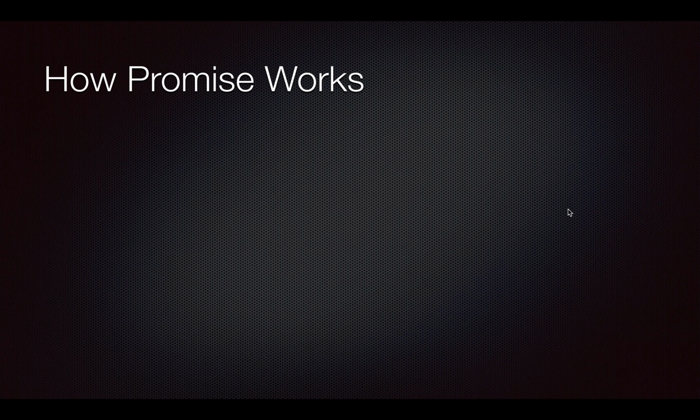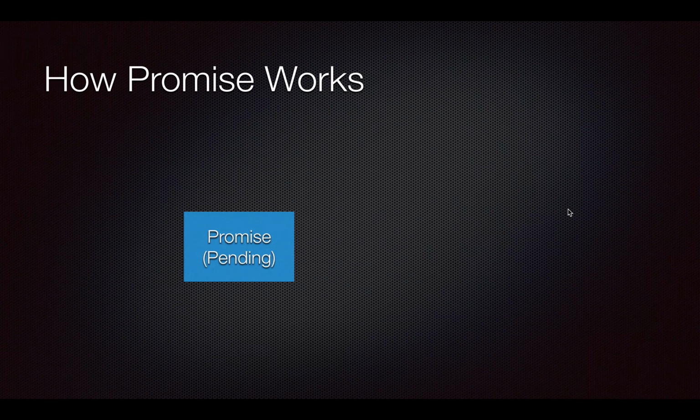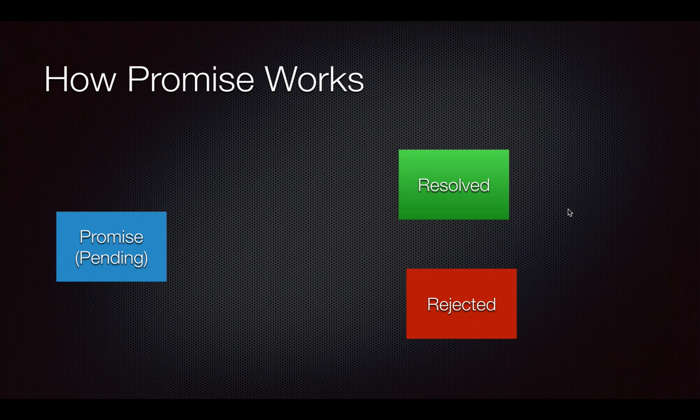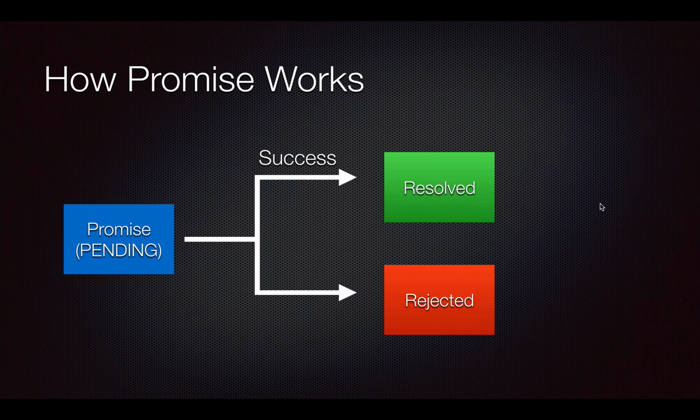How does a promise work? A promise has four states: pending, resolved, rejected, and fulfilled. When the promise succeeds, it is resolved. When it fails, it is rejected. To get a clear understanding of how this works, let's take a real-time example.